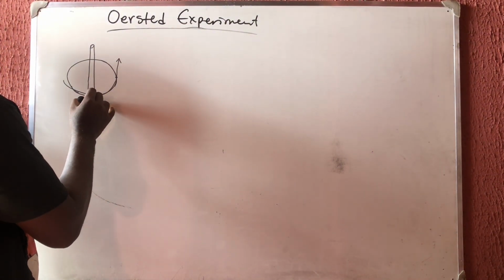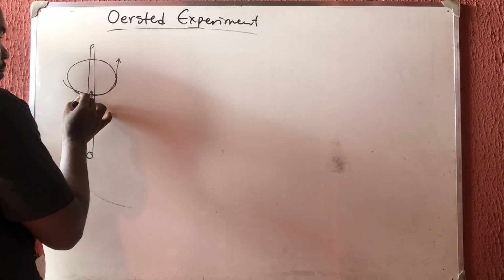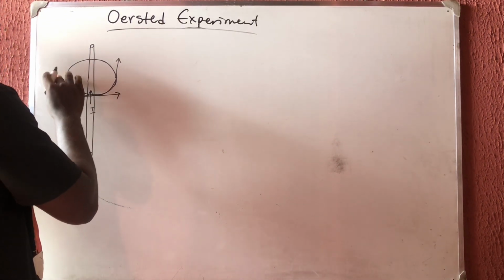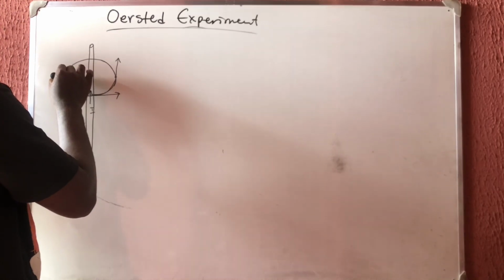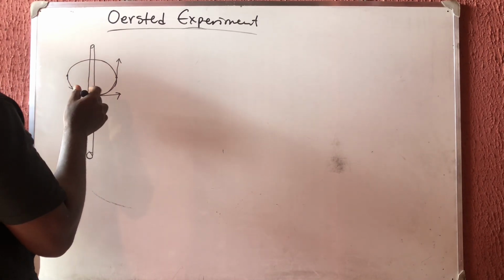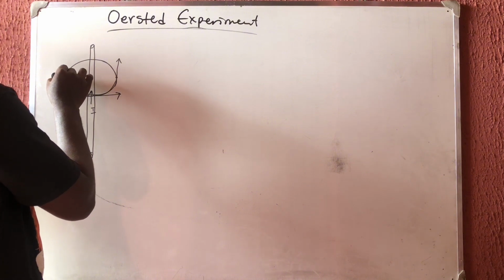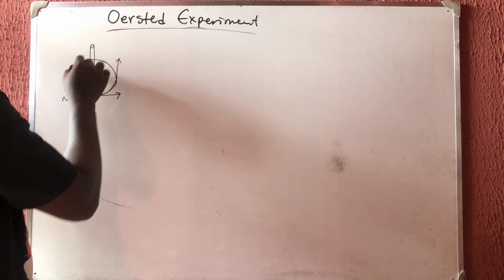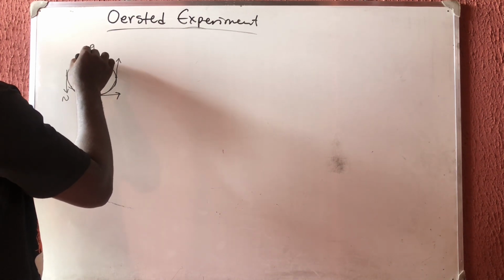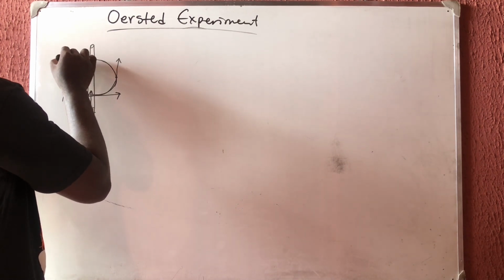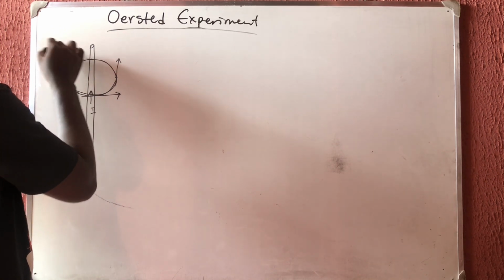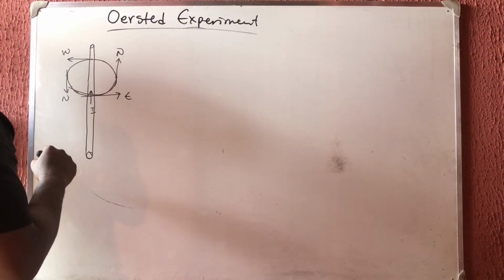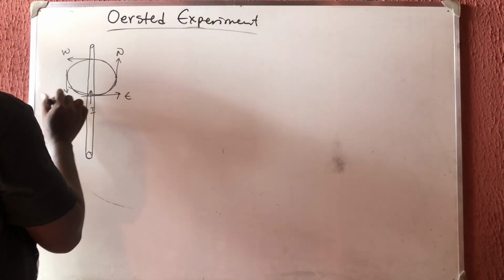So if you want to determine the direction at the bottom, you draw a tangent here. You see that this one is going east. If you want to determine for this side, you are going to draw a tangent, and you will see that it is going northward. Then here, you draw a tangent, and you will see that this one is going west. This one is west. This one is north. This one is east. Where is south? Sorry, this is south.